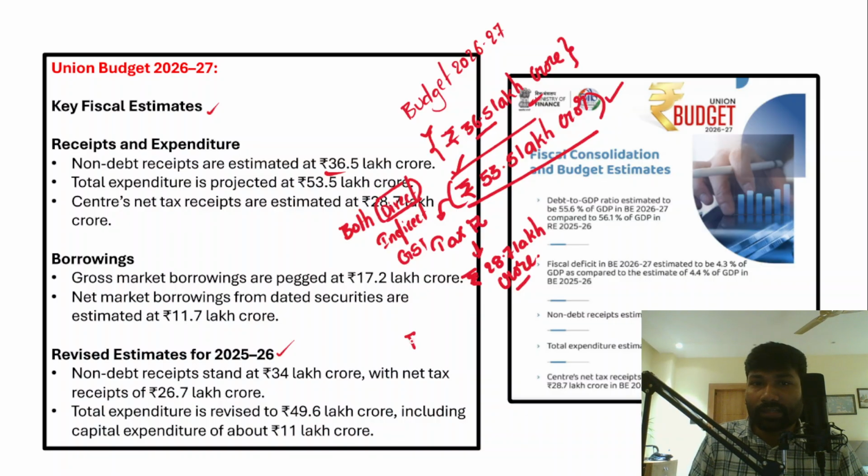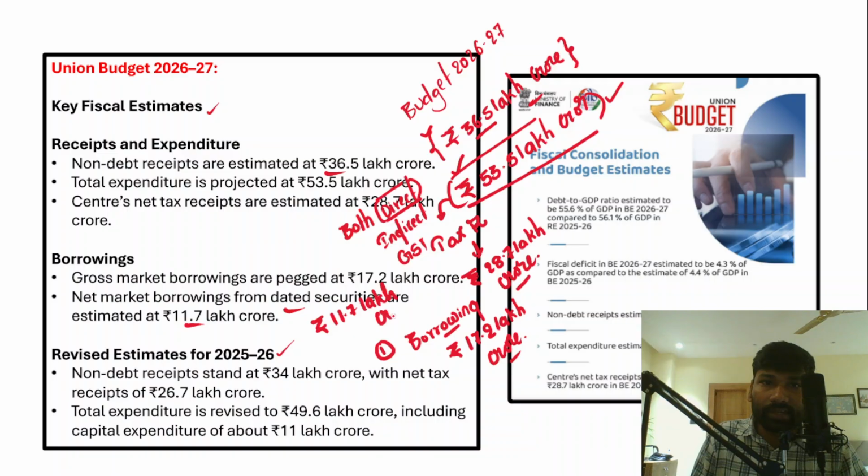However, what is the current borrowing that this budget has estimated? Gross market borrowings are pegged or capped at 17.2 lakh crore. And then the net borrowing from dated securities is estimated to be around 11.7 lakh crore. So this is what the government borrowings actually are.